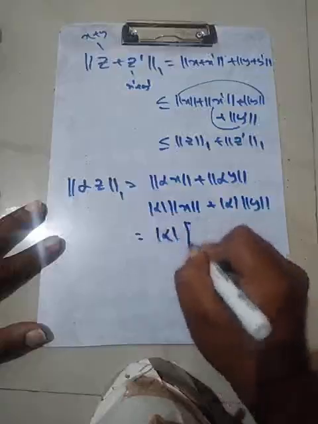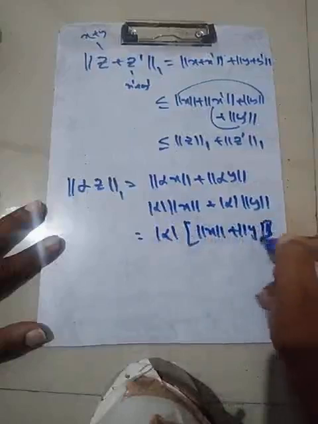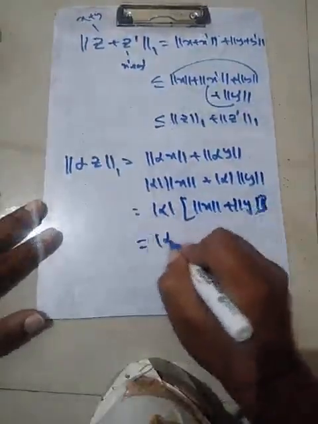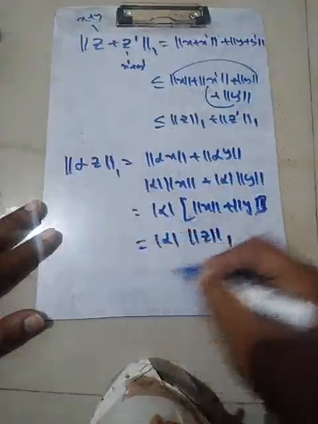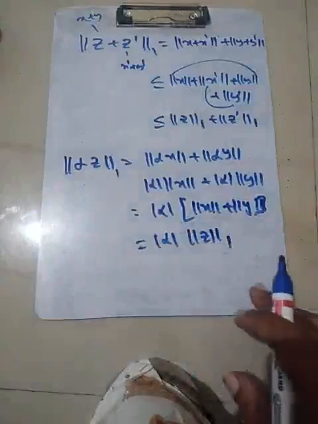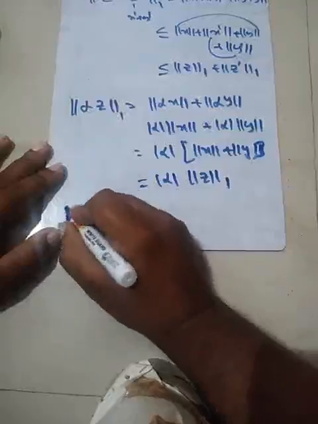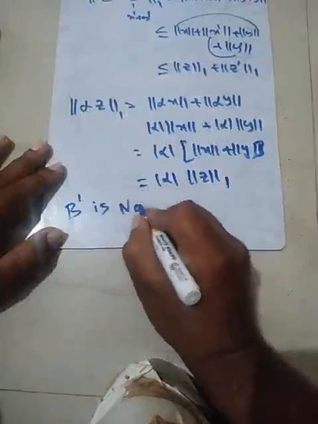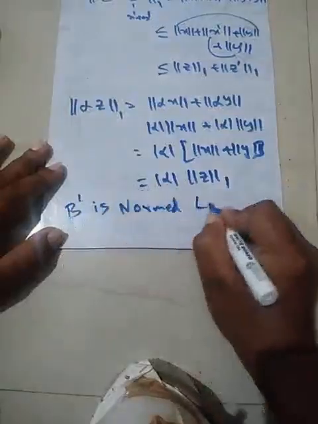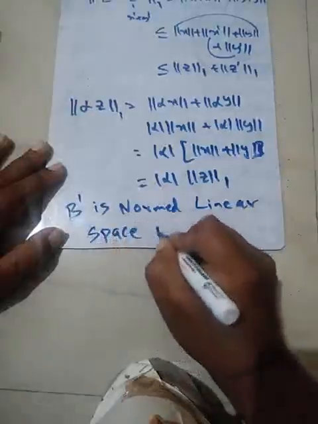Mod of alpha, times norm X plus norm Y. Hence this is nothing but mod of alpha times the one norm of Z. So what do we get from here? We have shown that B dash is a normed linear space with respect to the one norm.